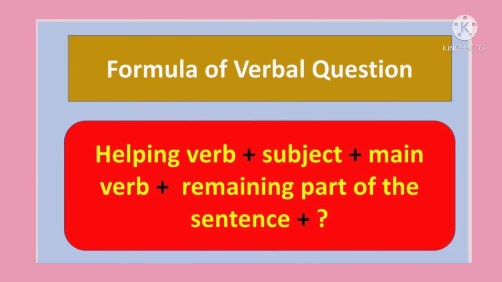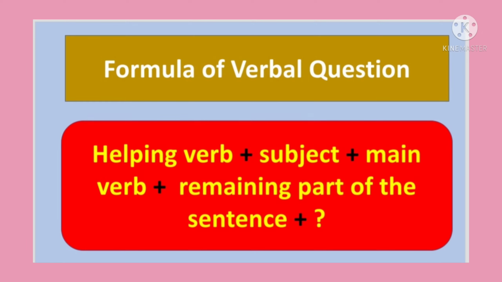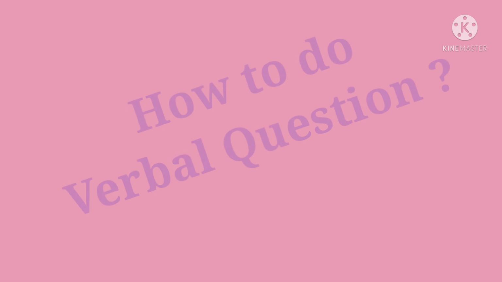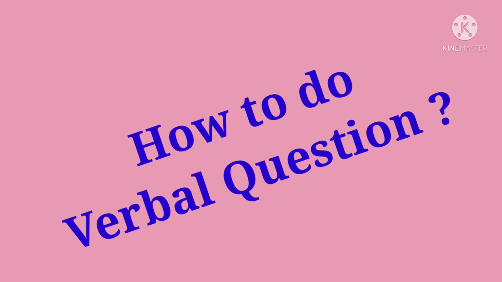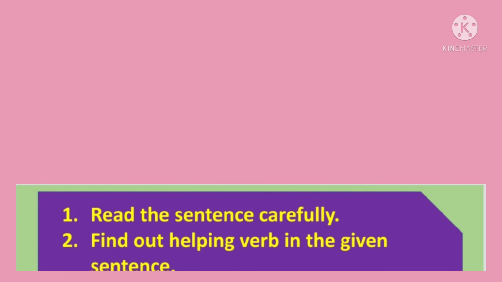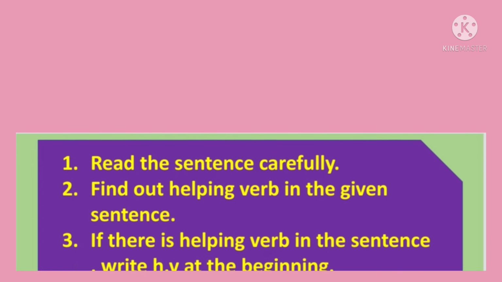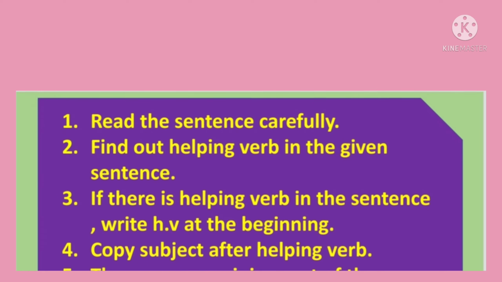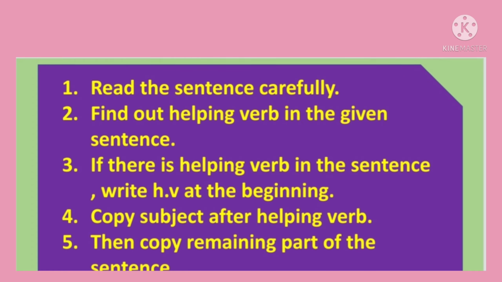Friends, let's see the formula of a verbal question. Helping verb plus subject plus main verb plus remaining part of the sentence plus question mark. How to frame a verbal question? Let's see some rules. First, read the sentence carefully. Then find the helping verb in the given sentence.